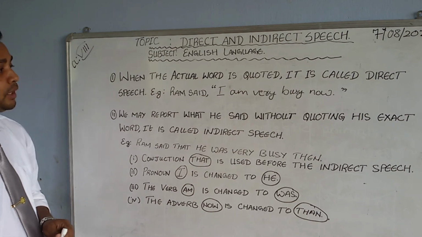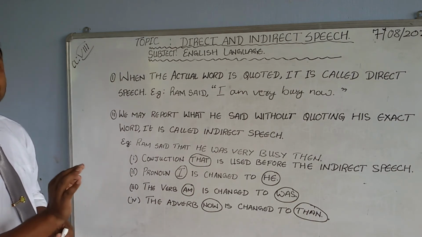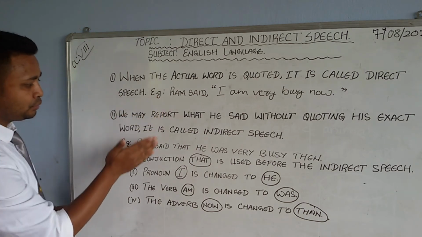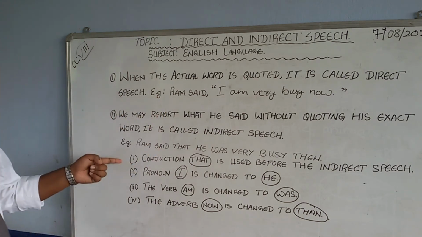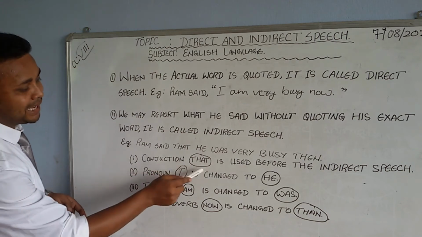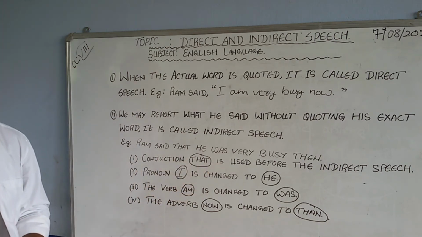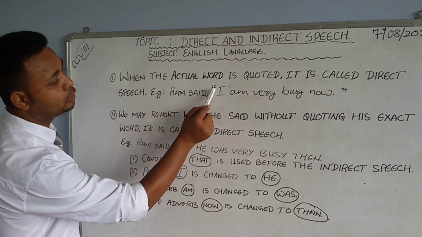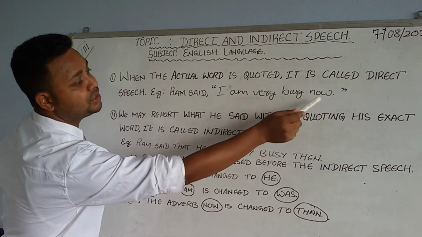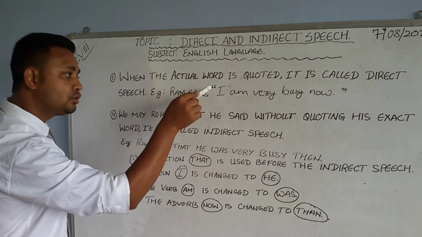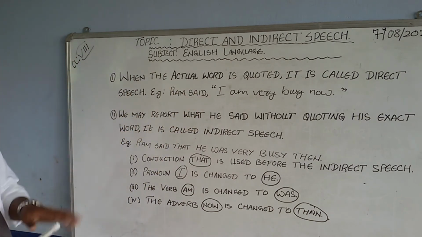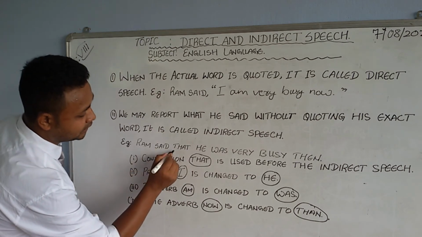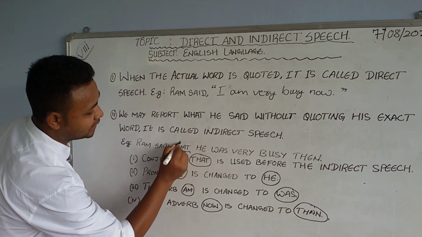I have given you a few more points regarding the same example, which you need to be very careful about. You have to pay attention in these two sentences. Number one, the conjunction that is used before the indirect speech. In the direct speech, Ram said, "I am very busy now," that is not there at all. But in the indirect sentence, Ram said that. The first thing we have used is that.